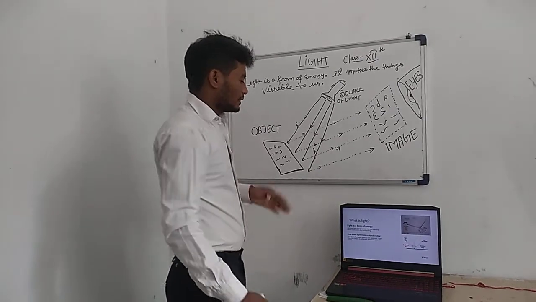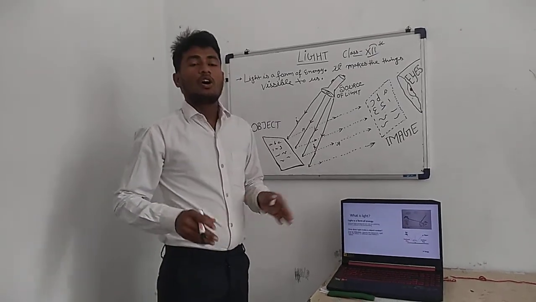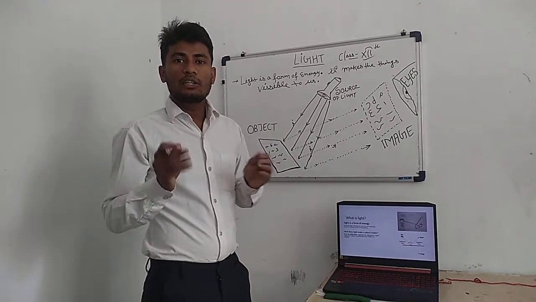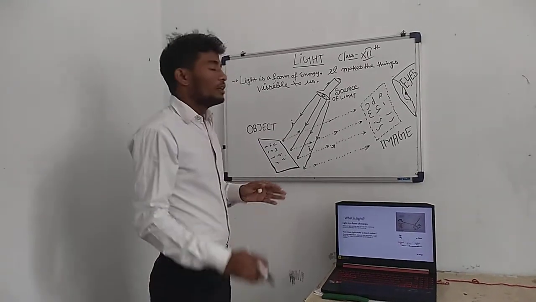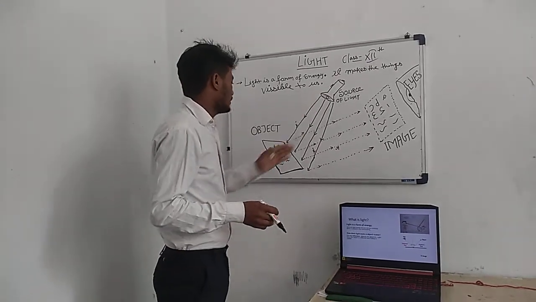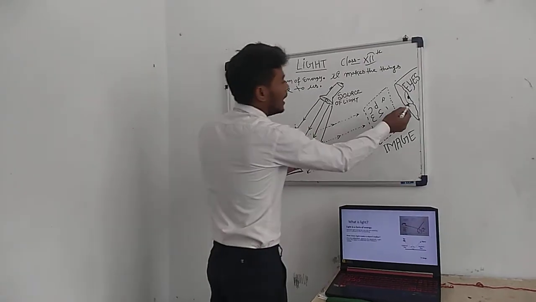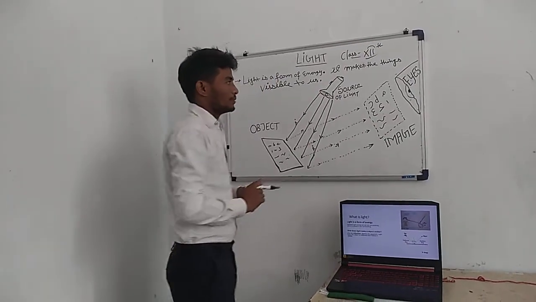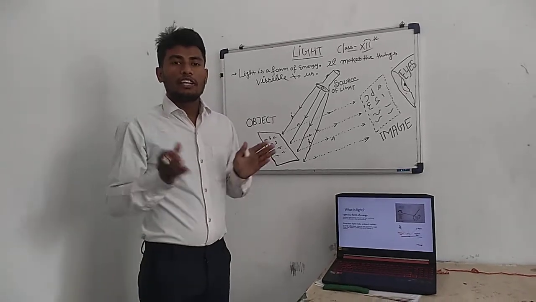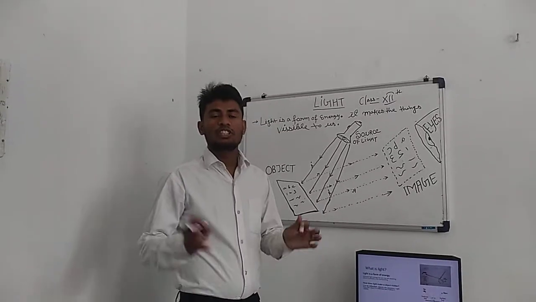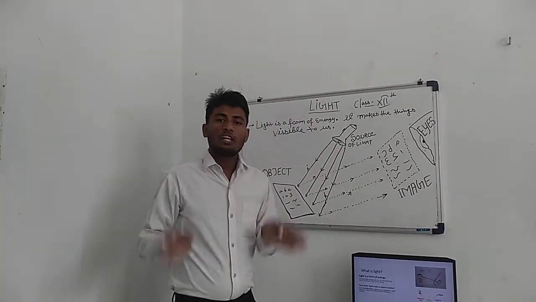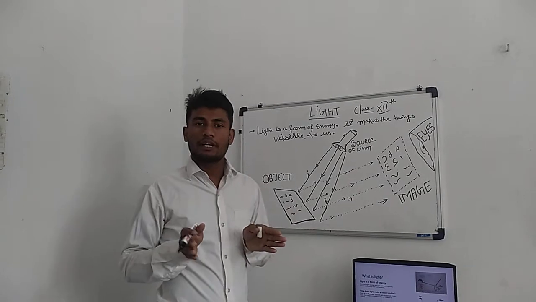The second question is, how does light make an object visible? And what are the things required to see any object? We basically need three things to see any object: a source of light, the object, and the eye. Inside the eye, the image forms. So how does light make an object visible? This is only possible due to reflection of light.